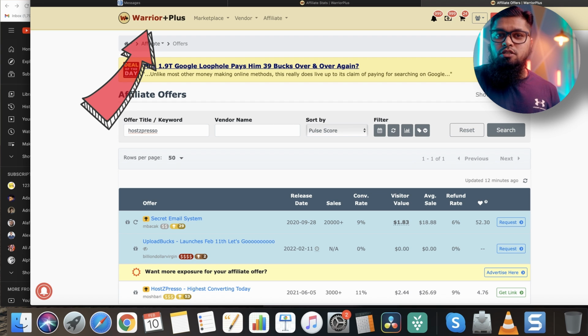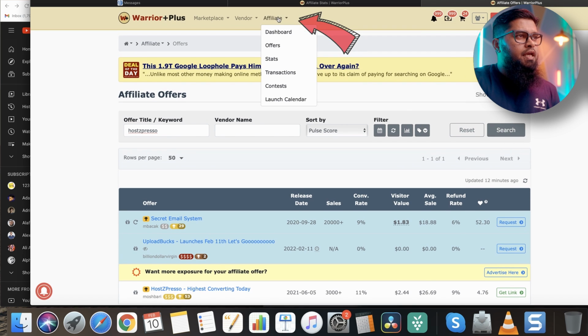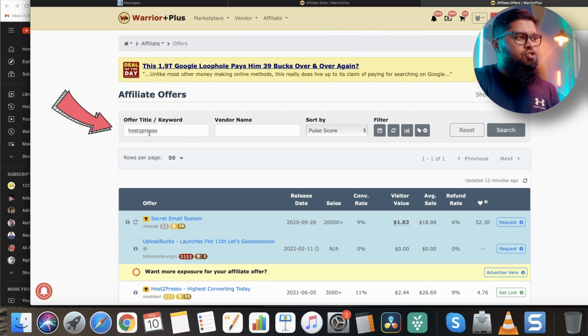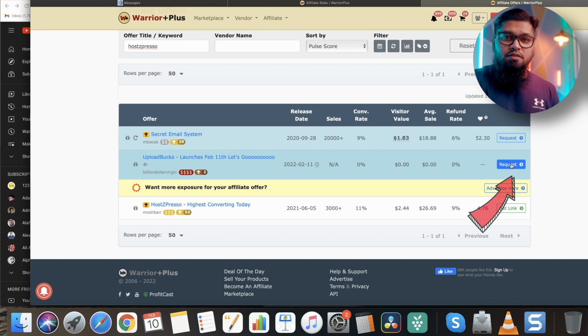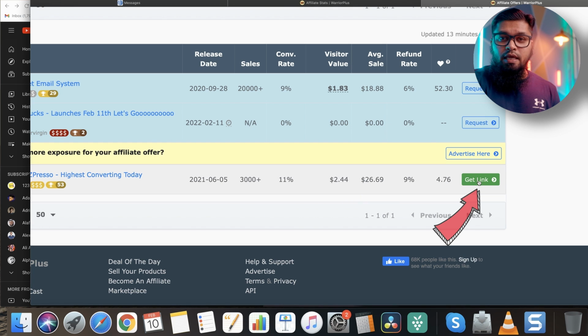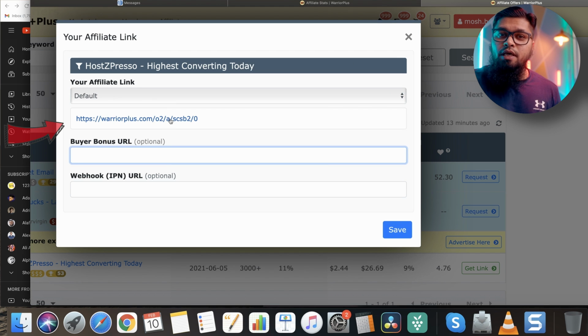To promote Host Zpresso, you first go to warriorplus.com, create a free account as an affiliate, and then go to here, affiliate, click offers, and then search with the keyword Host Zpresso, and you will find Host Zpresso here. You see it's already 3,000 plus, which is basically approximately 5,000 sales right now. You have to click this request button and you have to explain how you're going to promote it. Just mention that you are going to make helpful videos on YouTube or YouTube Shorts, and we will approve you. Once you get approval, click here to get your link. This link here will be your affiliate link.